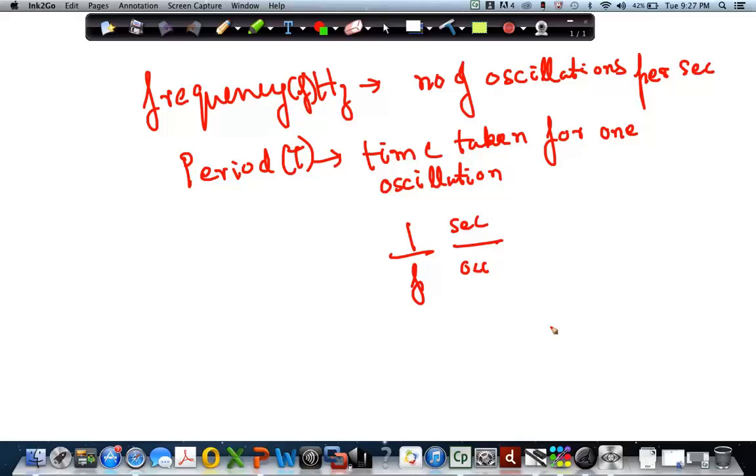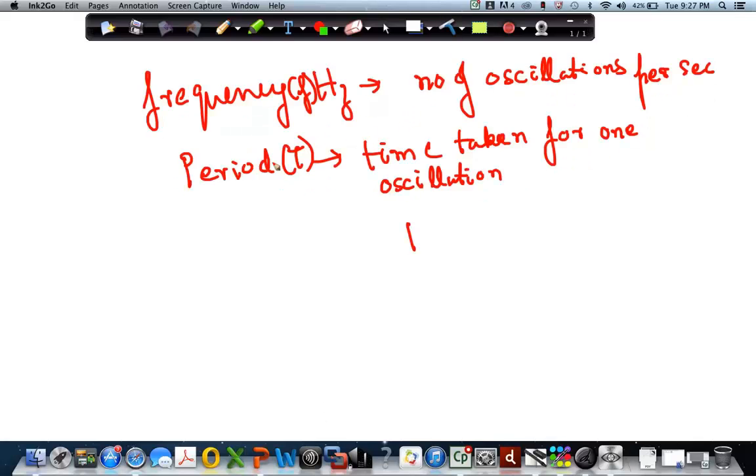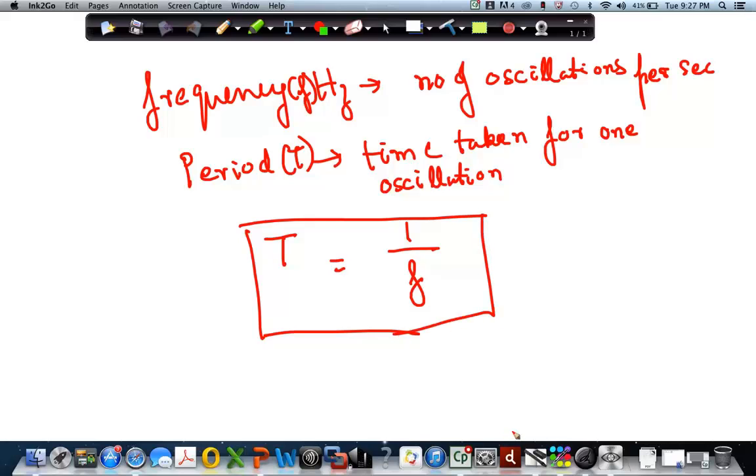Or let me explain it in a little better way. See, the frequency is saying that in 1 second I have so many oscillations. If I do 1 by frequency, what am I getting? I'm getting the time required for one oscillation, which is nothing but T. So 1 by f is equal to T. So this is an important relationship.